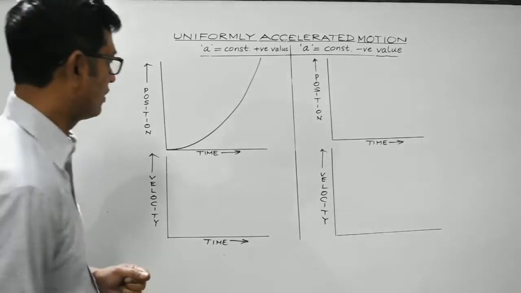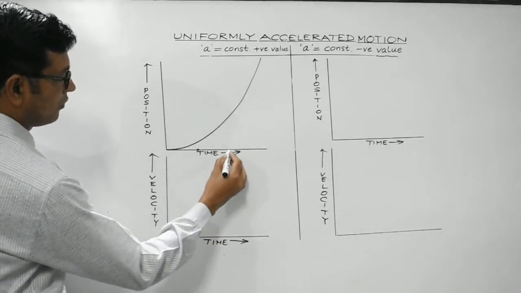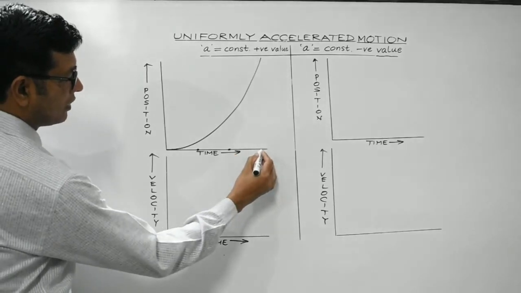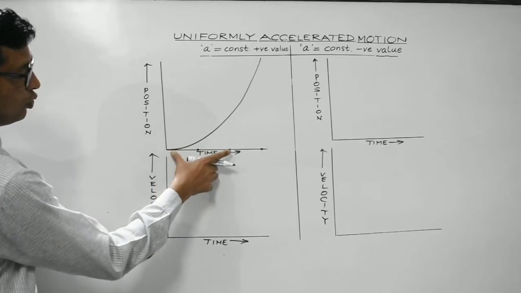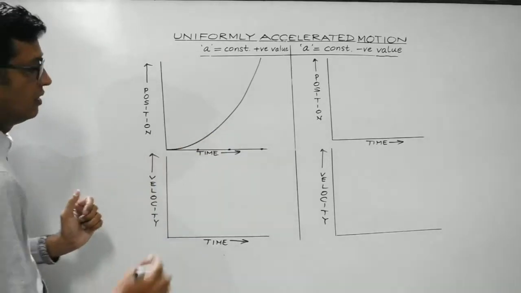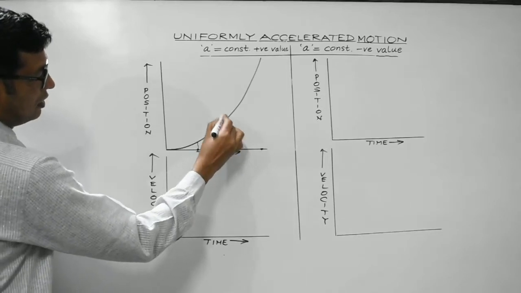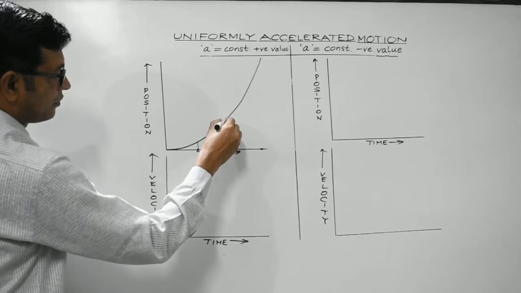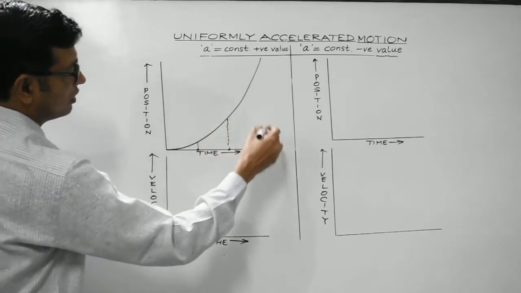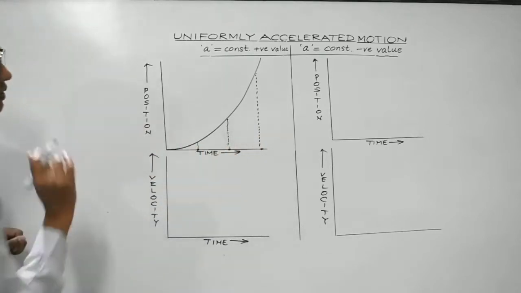I'll explain this. Let us divide this time into three equal intervals of time. These are the three equal gaps I have considered. This is T, this is 2T, and this can be considered 3T. Right? And then draw perpendiculars from these lines. These are the perpendiculars. These are the three equal intervals of time.